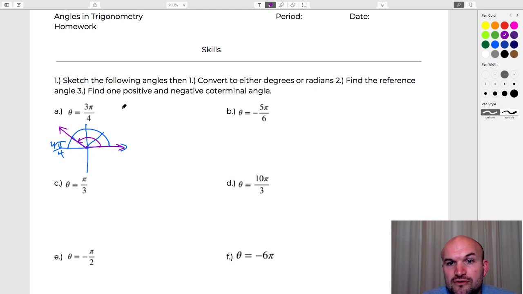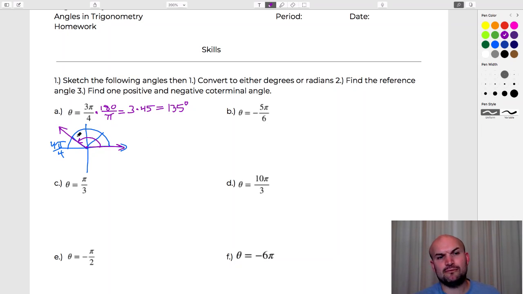Now, the next thing is let's go ahead and convert this to degrees. Remember our conversion ratio to convert from radians to degrees is 180 over pi. The reason we want to do that is because then the pi's are going to divide out, and then I just need to divide 4 into 180. 4 goes into 180 45 times, so that's basically equal to 3 times 45, which is 135 degrees.